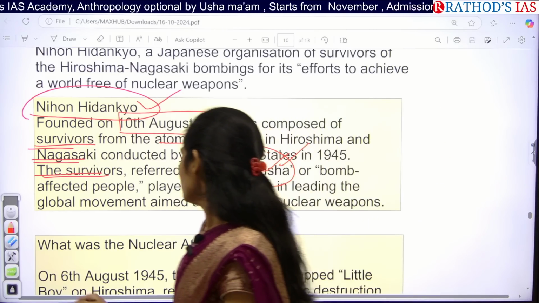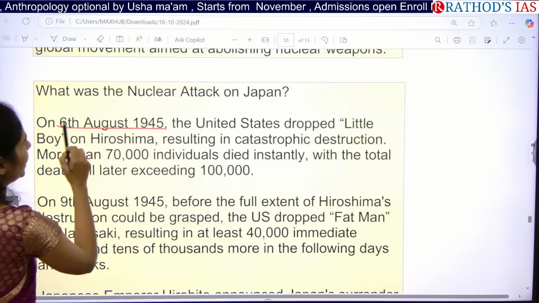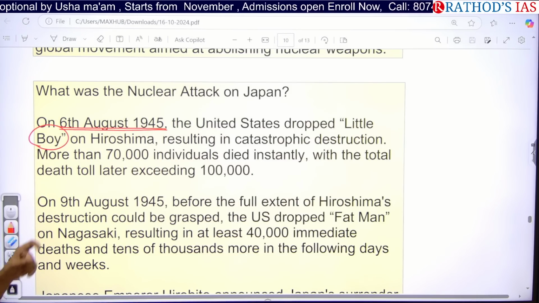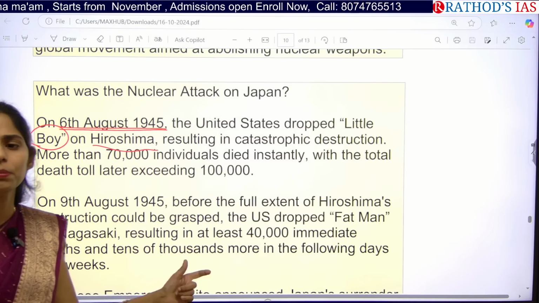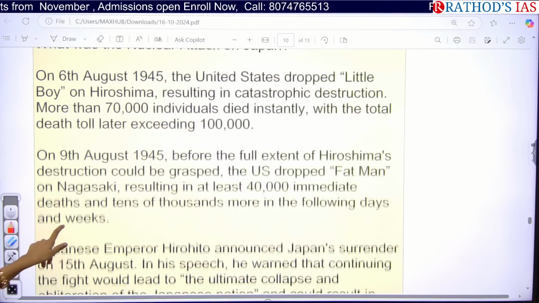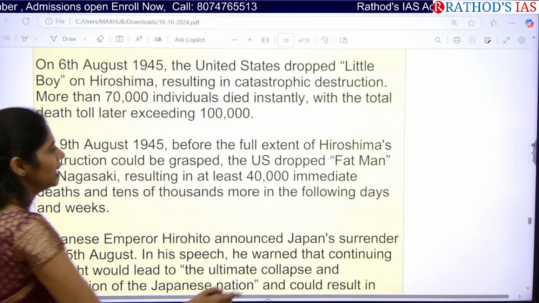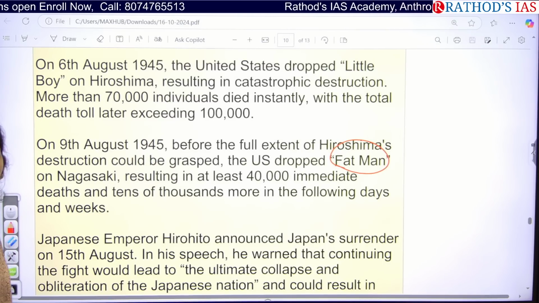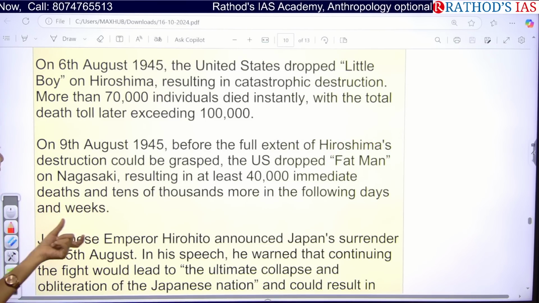You have to know the history of this nuclear attack on Japan. On 6th August 1945, the US dropped a bomb called Little Boy on Hiroshima. Because of this, more than 1 lakh people died on the spot. Later, on 9th August 1945, one more bomb was dropped by the US on the Nagasaki region. That bomb's name is Fat Man. Little Boy and Fat Man are the bombs dropped by the US on Hiroshima and Nagasaki. Because of the Nagasaki bomb, around 40,000 immediate deaths happened.